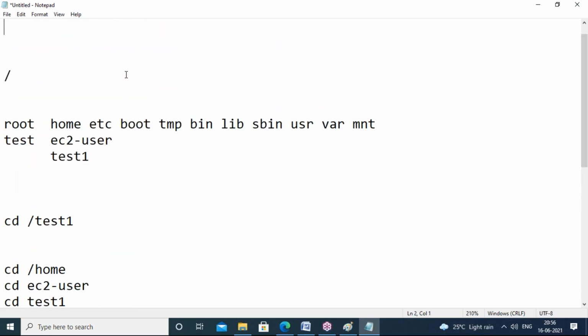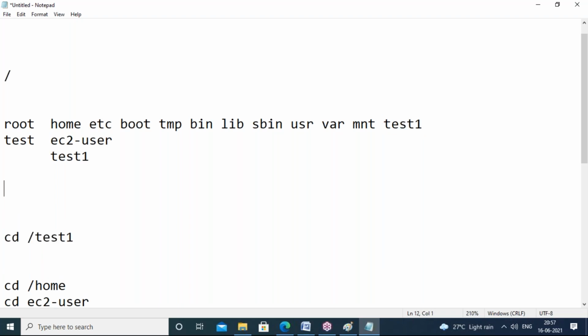Okay, I'll give one more scenario. Now what can I call this one? I want to open this folder. How can I open? What is the path? Guys, what is the path? If it is there under /, what can I call? I want to open this folder. How can I open? cd /test1. Exactly. Now in this case, this is correct.